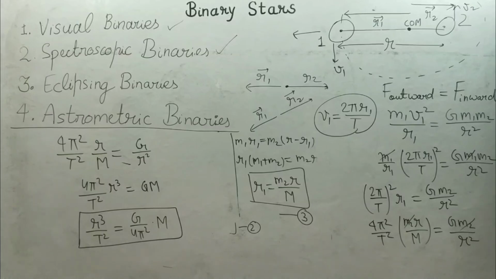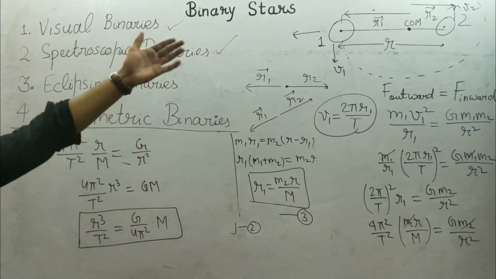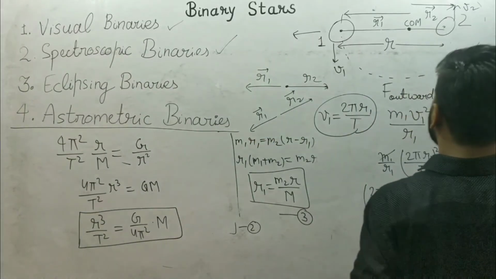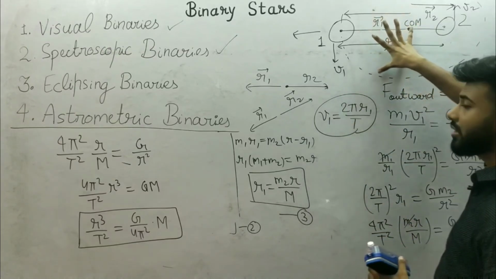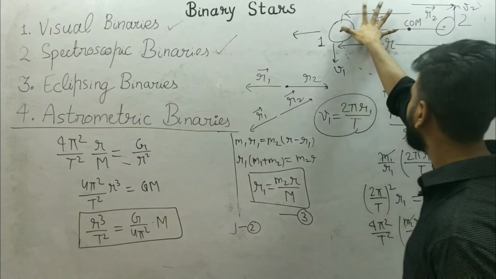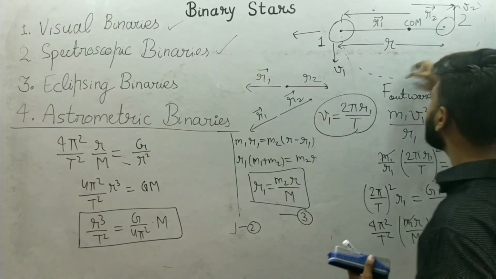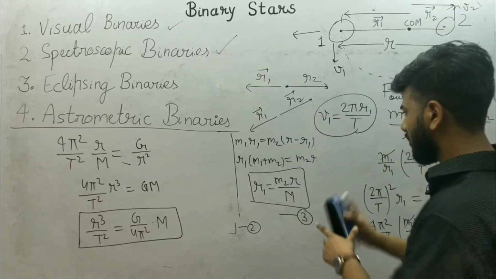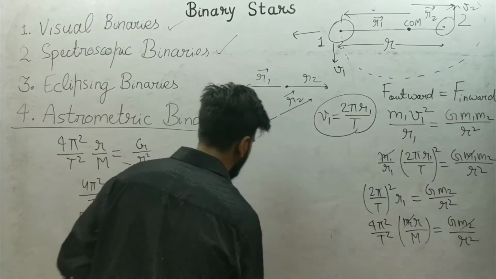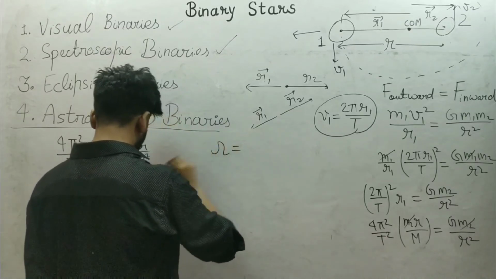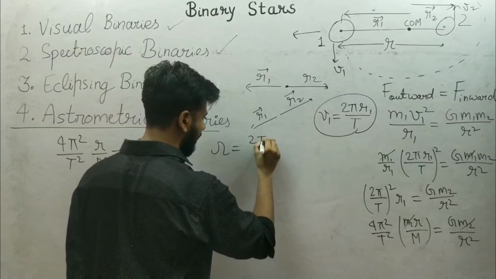So we can write this relation in terms of angular velocity also. Let's see, this is the time period of star 1, as I said, but this time period will be the same for star 2 as well, because the angular velocity of both stars is the same, as I discussed. So the time taken by this star for one revolution will be equal to the time taken by this star. So I can write angular velocity omega as 2 pi by T.